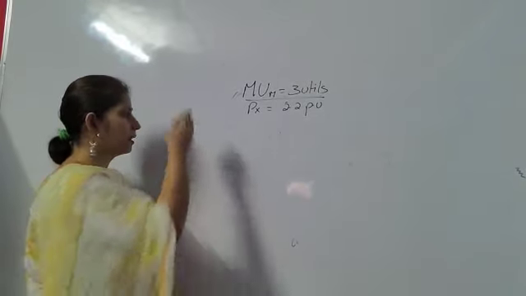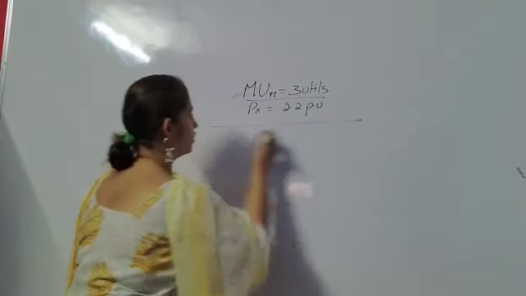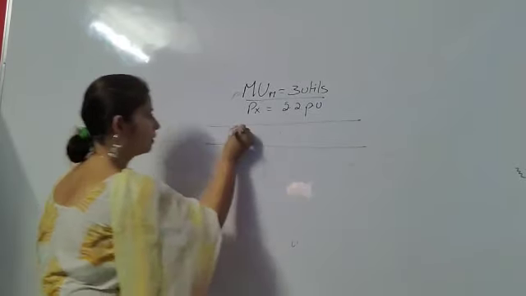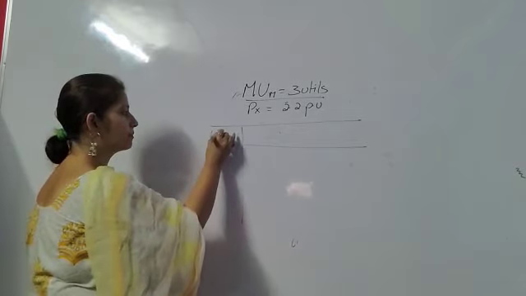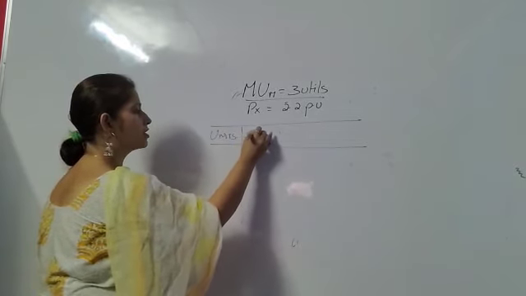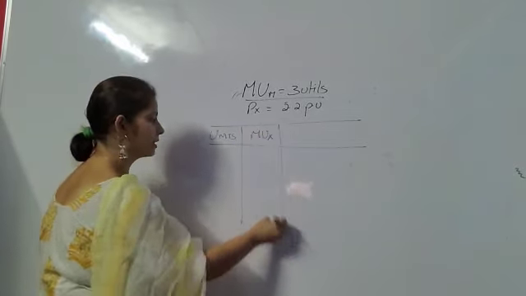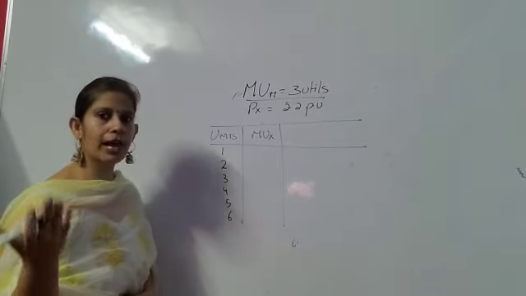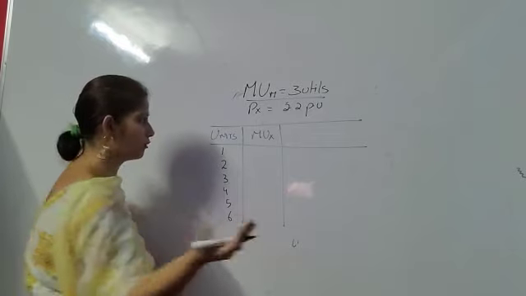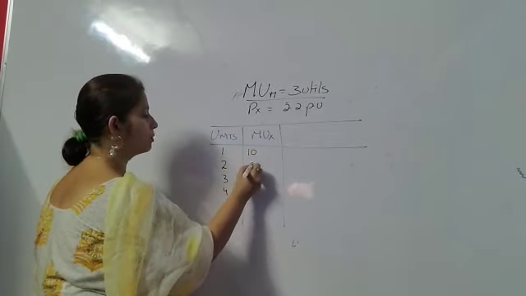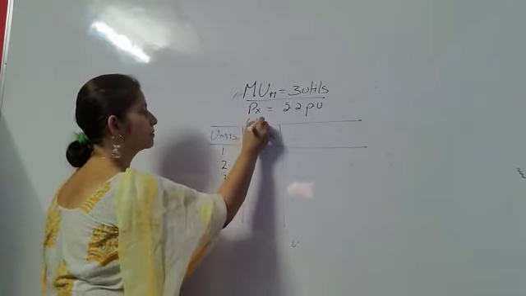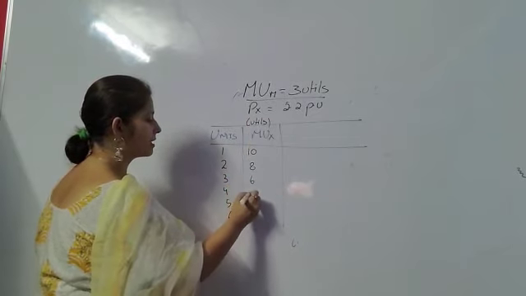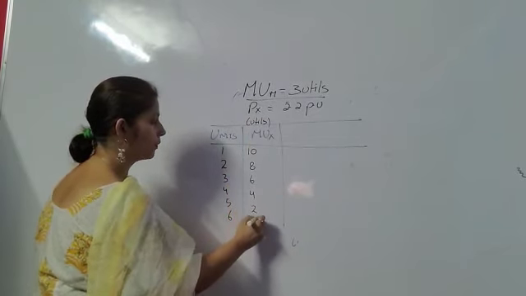And this information is given to us, units, marginal utility of X. For example, units are given as 1, 2, 3, 4, 5, 6. As we all know that marginal utility always falls, so I am assuming it to be, in terms of utils, 10, 8, 6, 4, 2, 0.